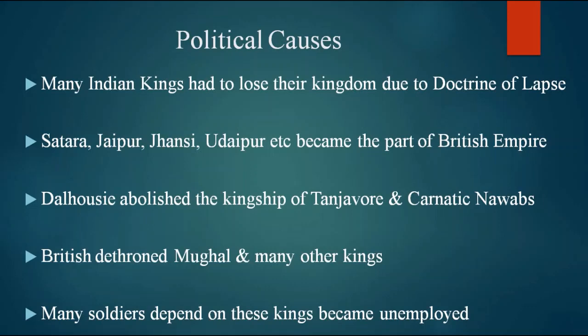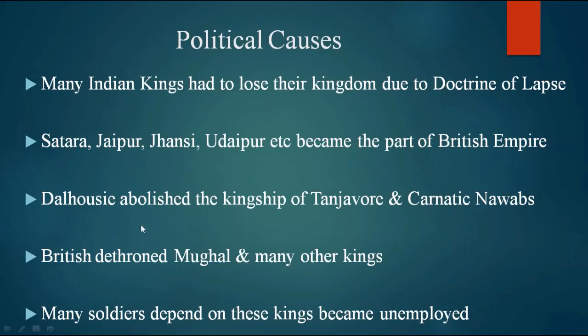First, political cause. Many Indian kings lost their kingdom due to the doctrine of lapse. The British occupied the kingdoms of many Indian rulers through it. As I told already, for rulers who don't have a legal heir or male child, the kingdom will lapse to the British. They can't adopt a child. In that way, Satara, Jaipur, Jhansi, Udaipur, etc. became part of the British Empire.